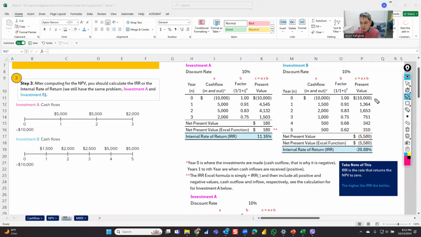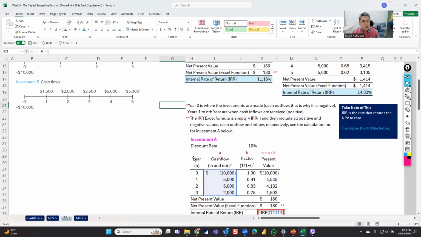When you think about it, it's like this. Your discount rate is 10%. Anything above 10% is a good IRR. So it might go to here, which is 0%. But the IRR that we have right now is actually here on your scale, 20.88% negative. So you don't want that. You want it above the range. Okay, I just wanted to show you that for simulation purposes, but let me undo. So it goes back to 14.33.